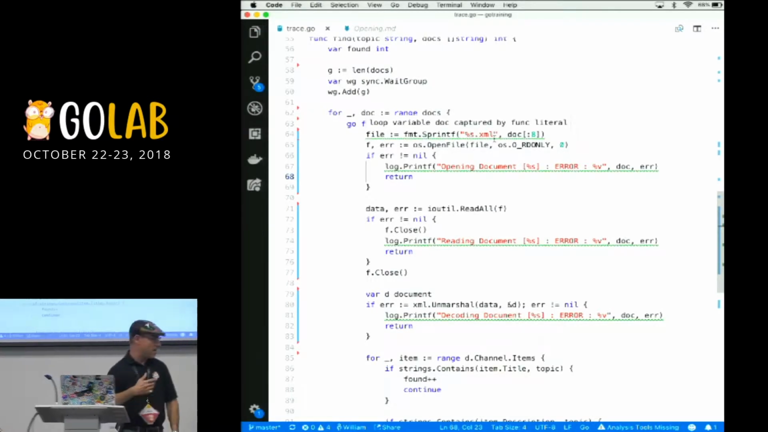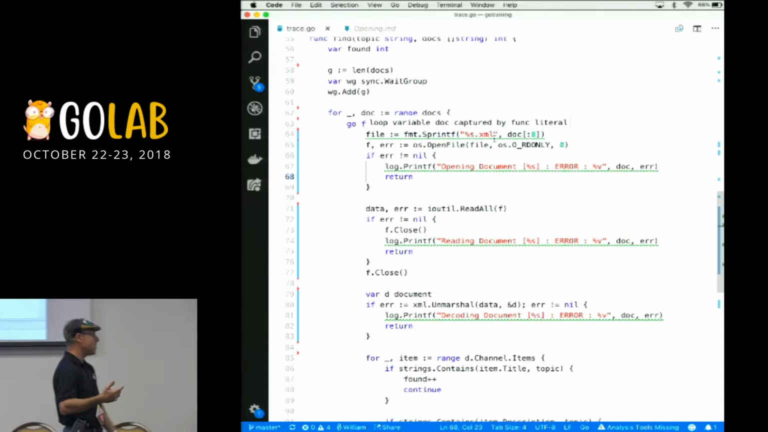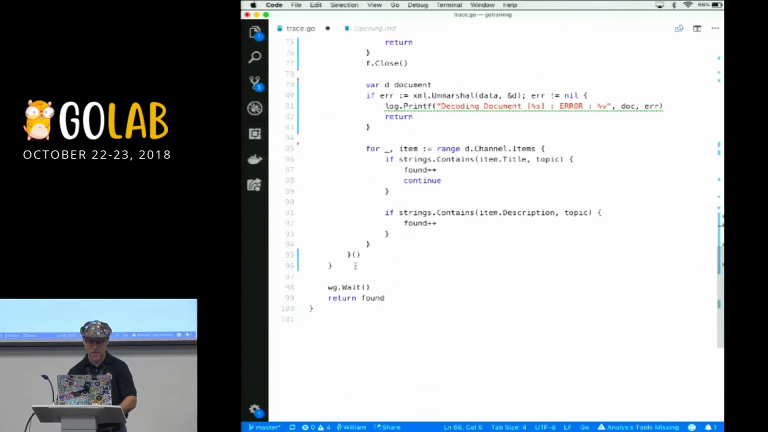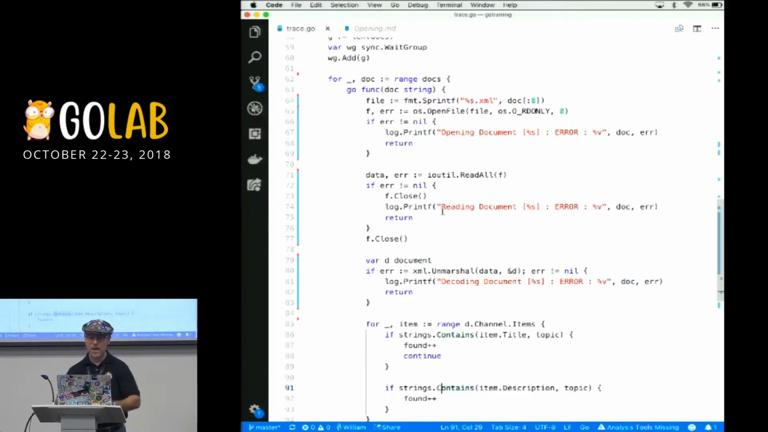Notice how vet is complaining to me immediately here in the editor, because it's found a closure bug. Right now we're closing on this doc variable, which is not good. So we're going to have to pass that in. Thank you, vet, for finding that for me. We know that's going to have to happen. So now we have a go routine.